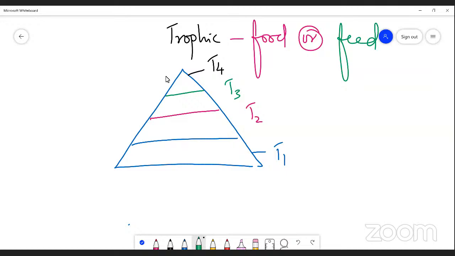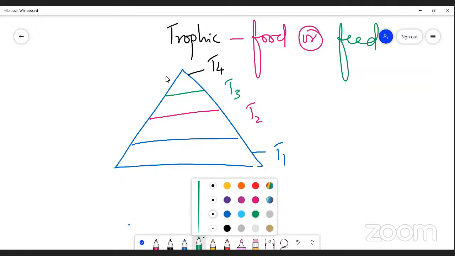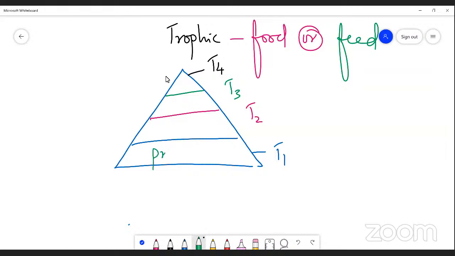This trophic structure consists of 4 basic elements, namely T1. T1 is always a producer. What are producers? All the green plants are producers. That means a plant which is involved in manufacturing food is included under T1.